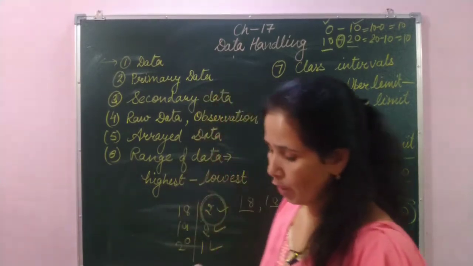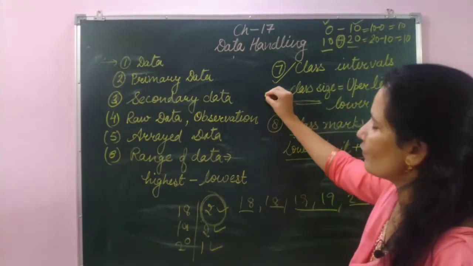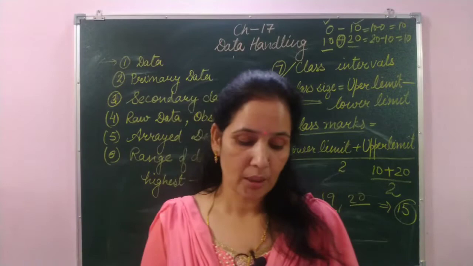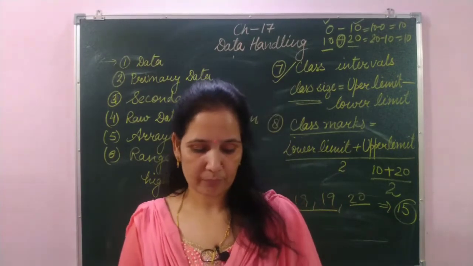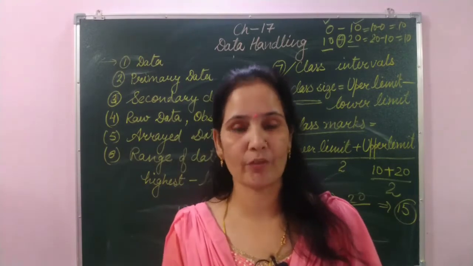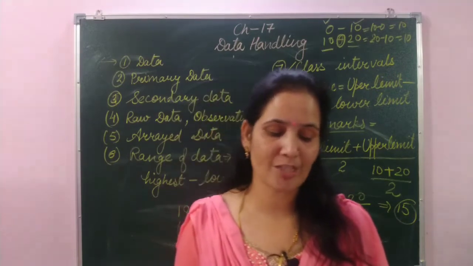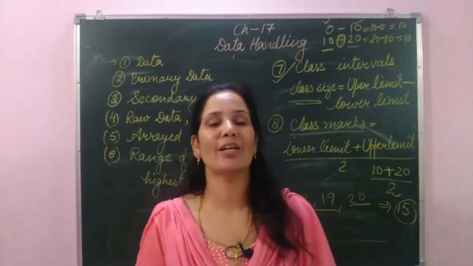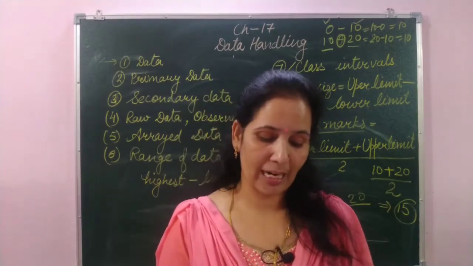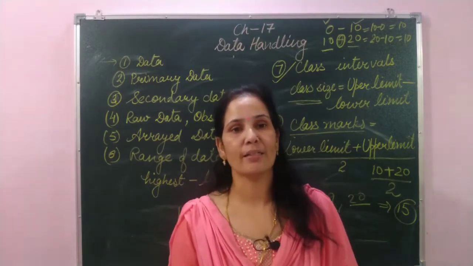The third point we have to remember is the width of the class interval, because the width of the class interval depends on the range and the number of class intervals. So whenever we group the data, we have to remember these 3 points: first, the range; second, the class intervals; and third, the width of the class interval depends on the range.